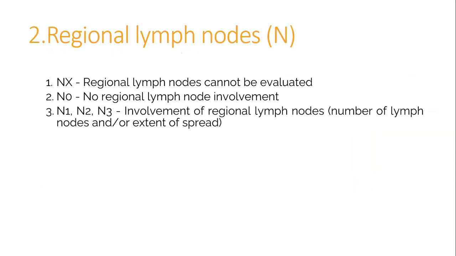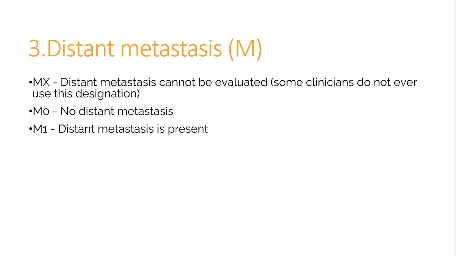Second, regional lymph nodes, that is denoted the N of the TNM system. NX, regional lymph nodes that cannot be evaluated. N0, no regional lymph node involvement. N1, N2, and N3 is the involvement of regional lymph nodes, number of lymph nodes, and extent of the spread.